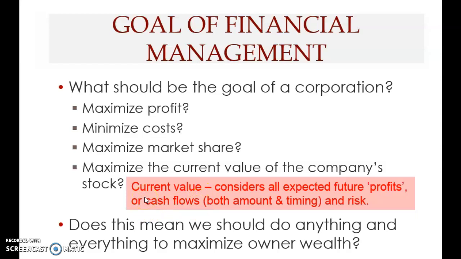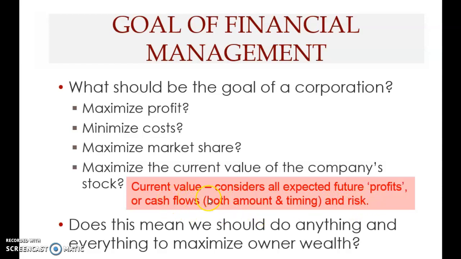Now this cash flow includes both the amount of cash flow and the timing of cash flow. So that's the difference. It includes timing, which means both short-term and long-term. It also considers another important dimension, or advantage, of current value: it considers the risk of the cash flows.